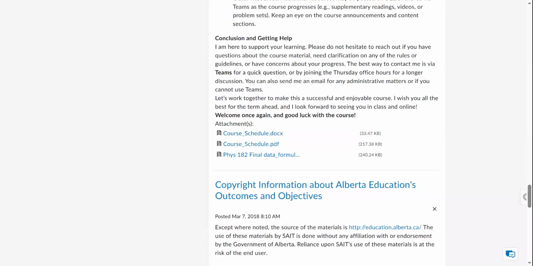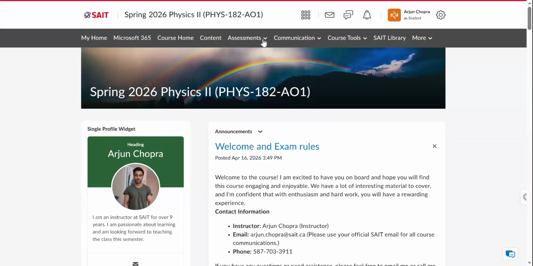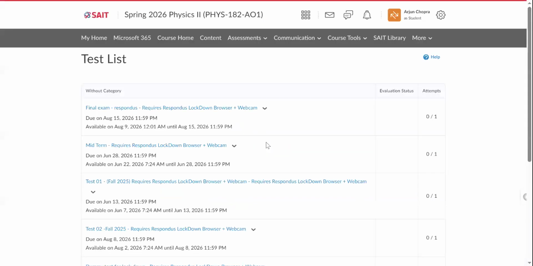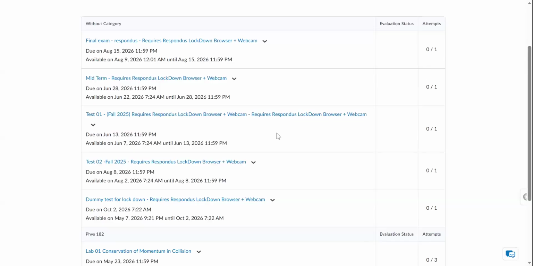Open this up and read through this. If you have any questions and queries about the course schedule, ask me. If you find that any date is an issue, always go by these dates. These are the dates for the tests and the labs also. I've posted the important pages to study on the course schedule also, so you can see which pages you must study so that you don't miss out on any information.